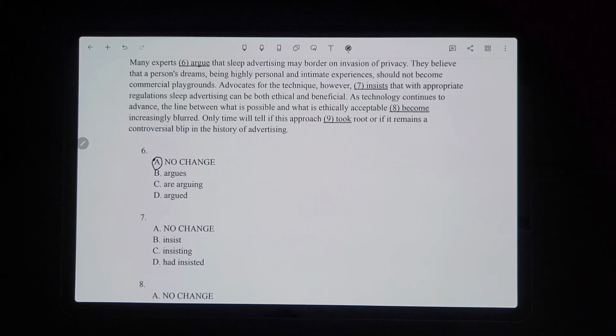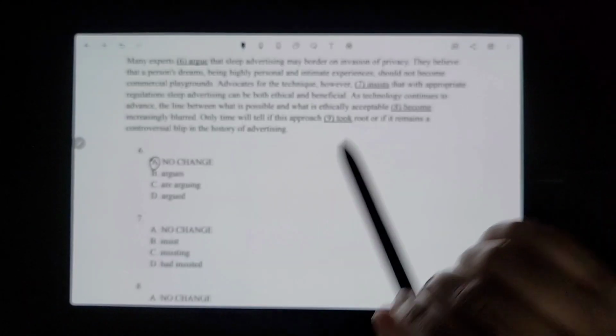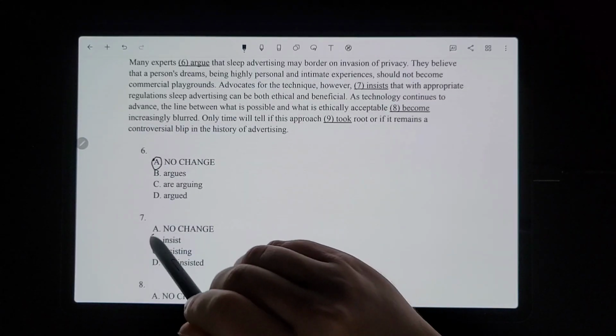Advocates are multiple, so it's plural, and it definitely can't be insists because that's singular. So it would be plural present tense because it's happening now. I think I said that right the first time, but just in case I repeated it. So that would just be B.